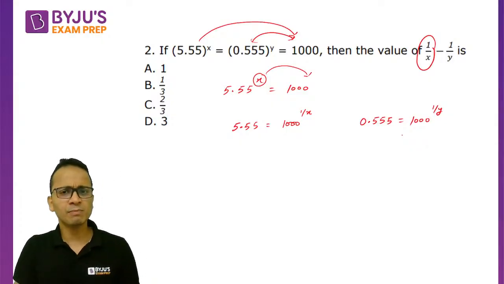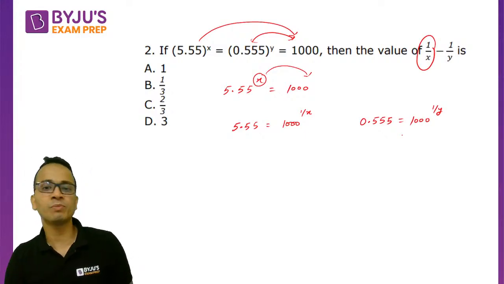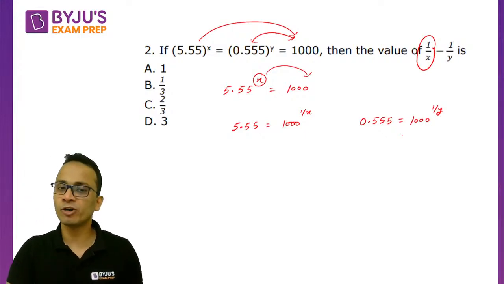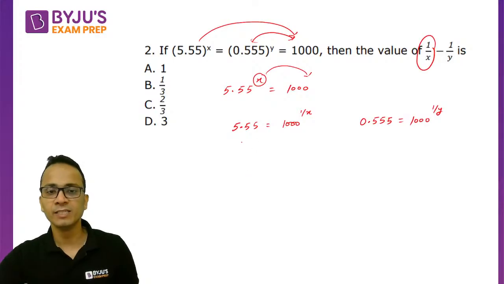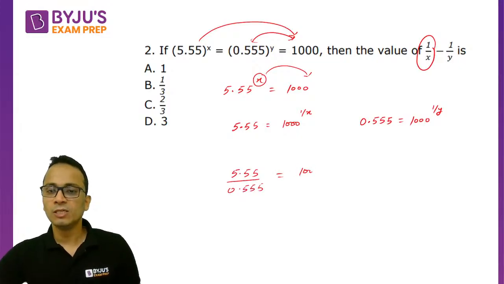Okay, समझ में आया कैसे approach किया मैंने? So I just looked at the requirement of the question. Question में 1/x 1/y था and then 1/x minus 1/y था. So I took these steps accordingly. Okay, so divide कर देते हैं. So 5.55 divided by 0.555 is equal to, I'm writing it directly, 1000 raised to the power 1/x minus 1/y.